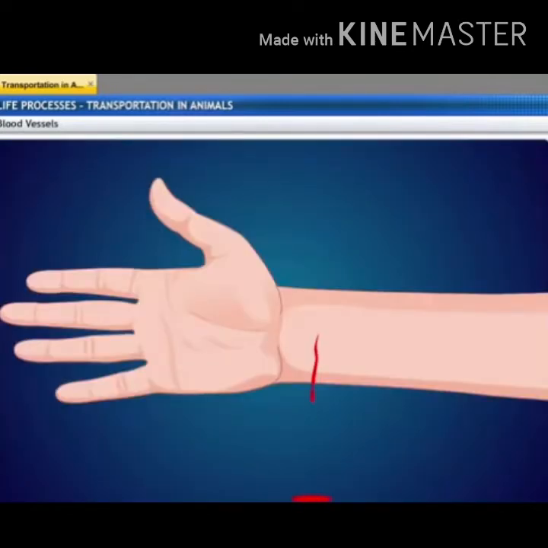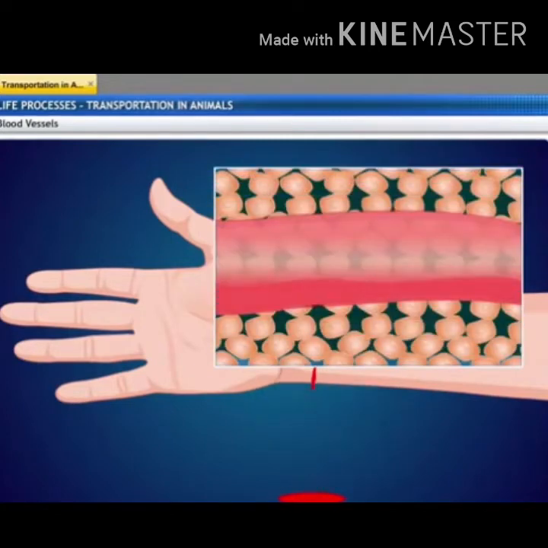So if there is a cut somewhere in the body, what happens to the tubes if a leak develops? When we are injured and start bleeding, naturally there will be loss of blood from the system, and this has to be minimized.